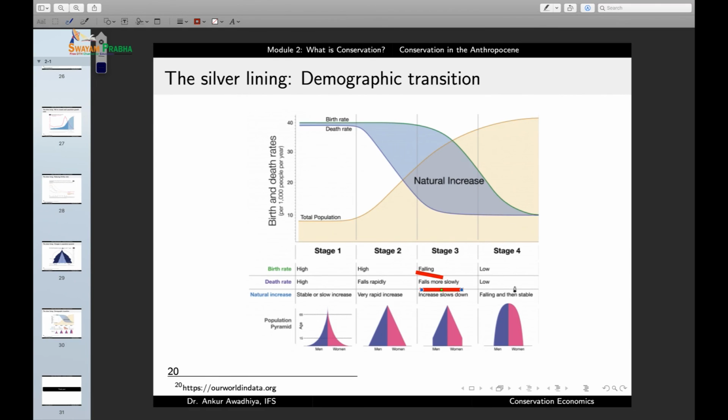And in the fourth stage, we have a low birth rate and a low death rate, and so the population now stabilizes. There is no further increase or decrease in the population. So this is a demographic transition that we have observed in a number of societies. And the silver lining is that with the increase in technological progress, we are observing these demographic transitions in more and more areas. So we are observing that we have brought down the death rates and we are also bringing down the birth rates.